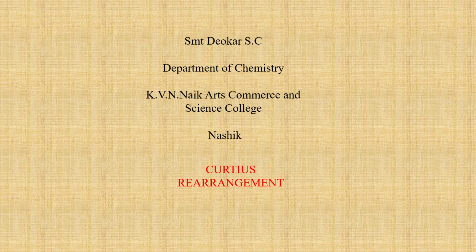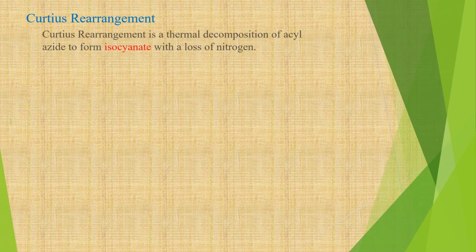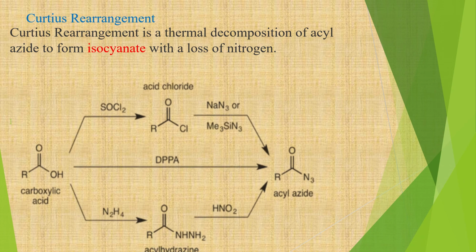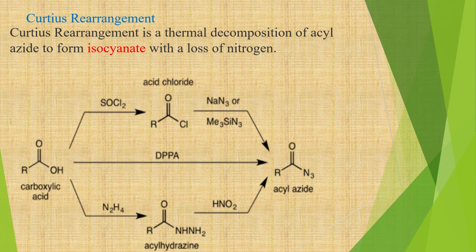Today we would like to emphasize on Curtius rearrangement. What is Curtius rearrangement? It is a thermal decomposition of acyl azide to form isocyanate with a loss of nitrogen. Now, the sources of acyl azide can be obtained from carboxylic acid by various routes.